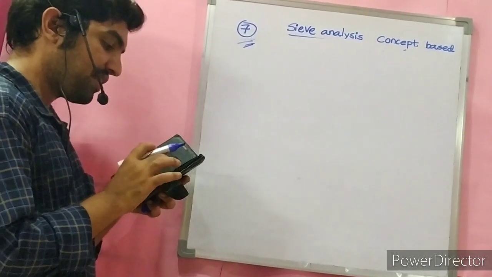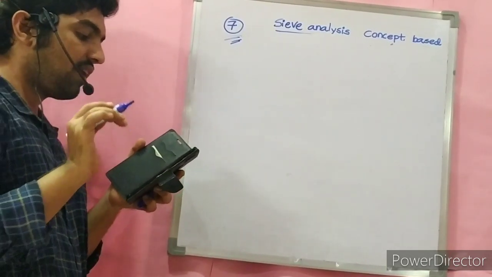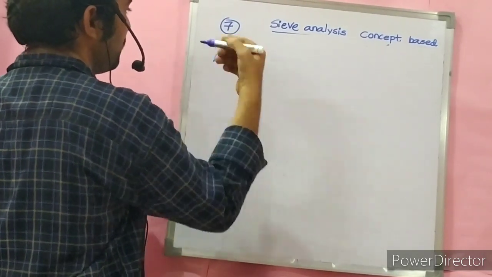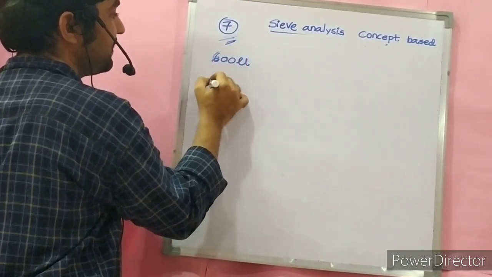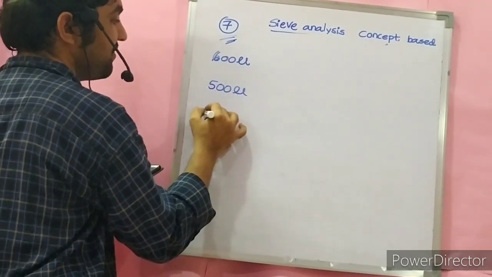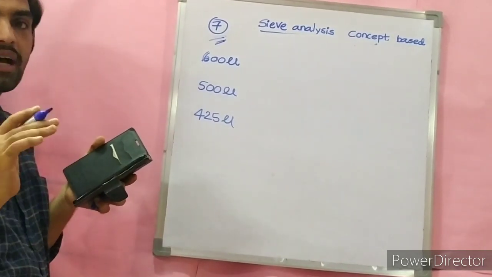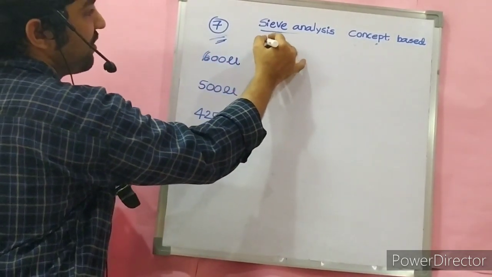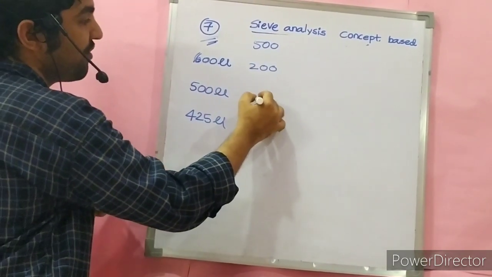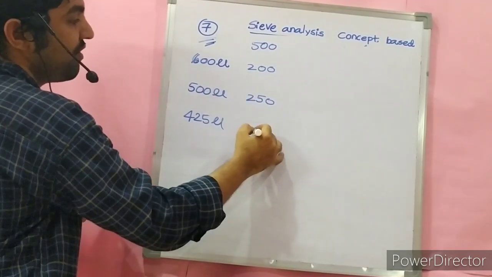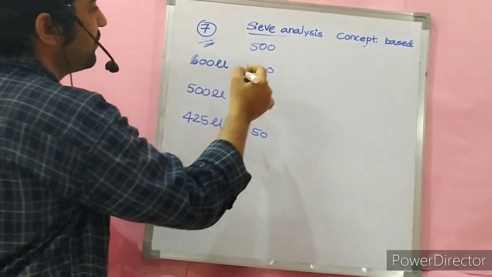Seventh question. Laboratory sieve analysis was carried out on a soil sample using a complete set of Indian standard sieves. The sieves are the 600 micron sieve, the 500 micron sieve and the 425 micron sieve. Out of 500 grams of soil used in the test, 200 grams was retained on the 600 micron sieve, 250 grams on the 500 micron sieve and 50 grams on the 425 micron sieve. These are the weights retained on each sieve.